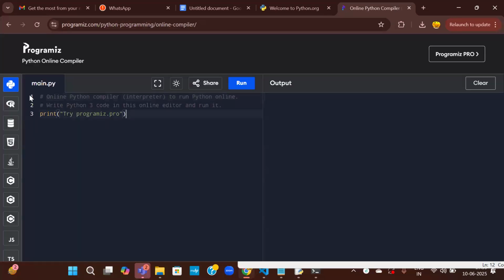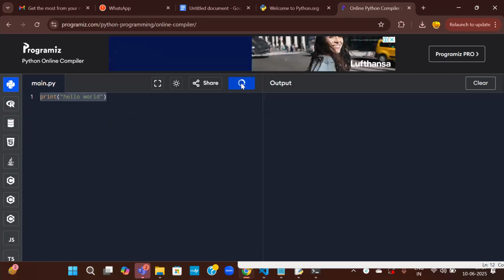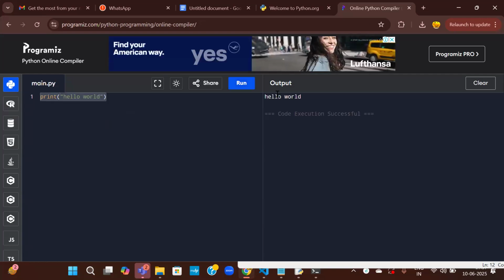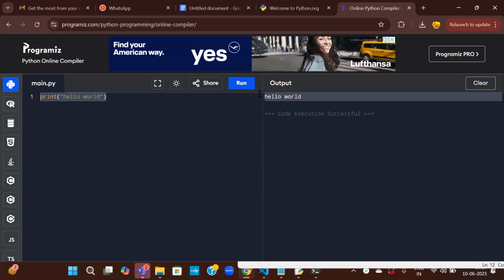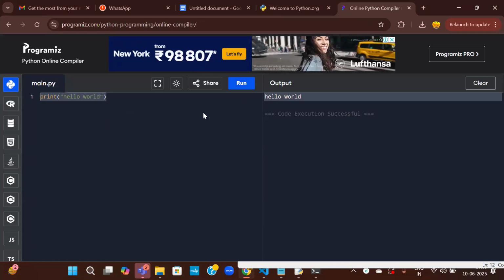The window will open. Here you can write your Python program. Let me write print hello world. See here, this is printed. But when you want to import modules, I mean, when you want to read some files which are available in your system, it is not possible to execute from the online compiler, because the files are available locally.